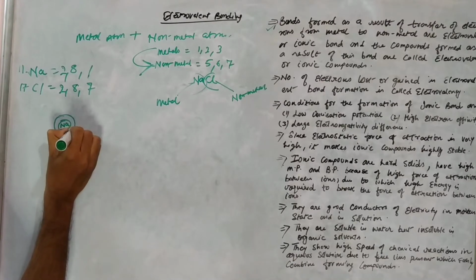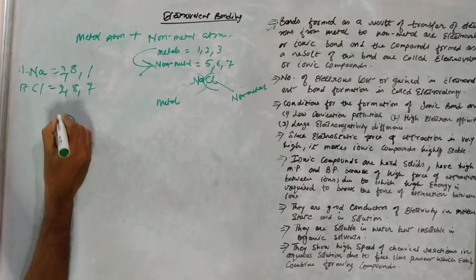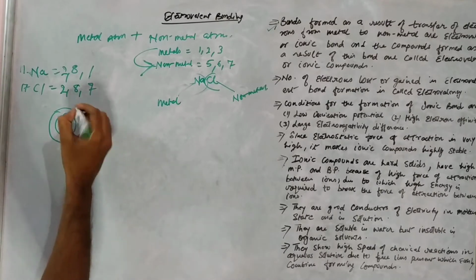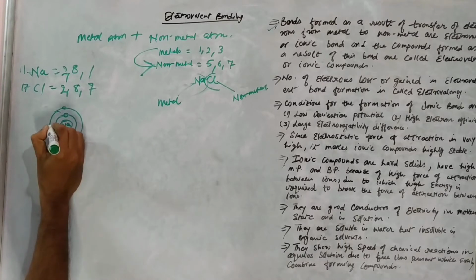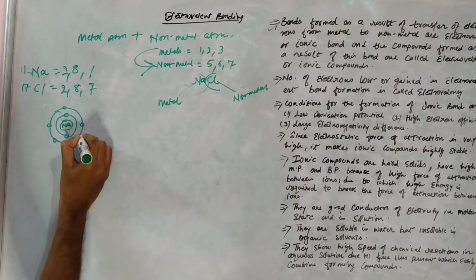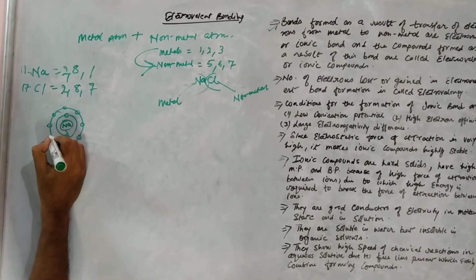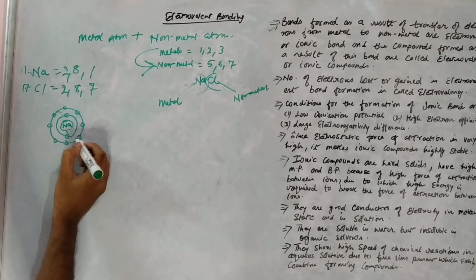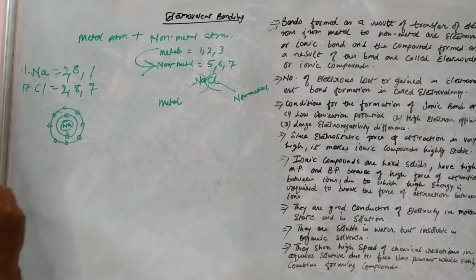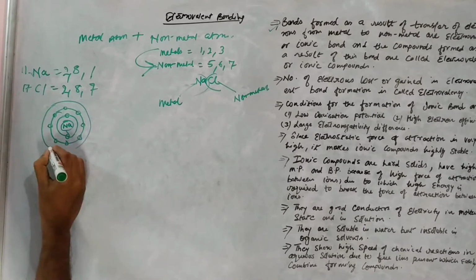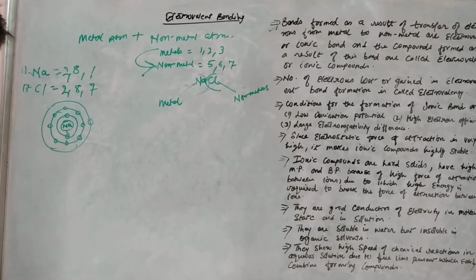We'll draw the atomic structure of sodium. Right, it has 8 electrons in the penultimate shell, that is the shell one before the ultimate, that is the outermost shell, the penultimate shell. 1 2 3 4 5 6 7 8, right? And in the outermost shell it has 1 electron, right?